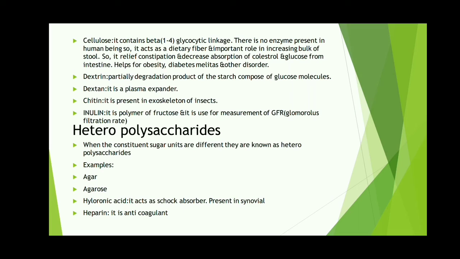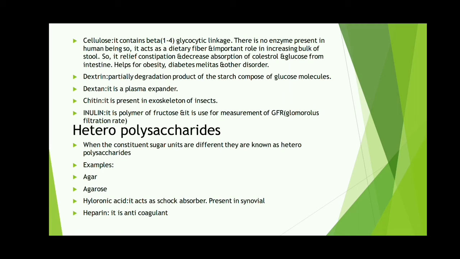Cellulose contains beta 1 to 4 glycosidic linkage, and there is no enzyme present in human beings to digest it, so it acts as dietary fiber and plays an important role in increasing the bulk of stool. Cellulose relieves constipation and decreases absorption of cholesterol and glucose from our intestine. It also helps with disorders like obesity and diabetes.